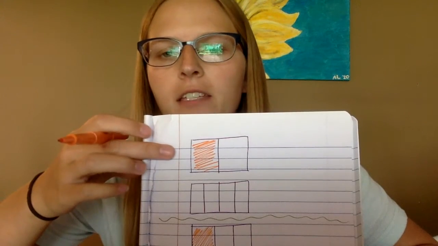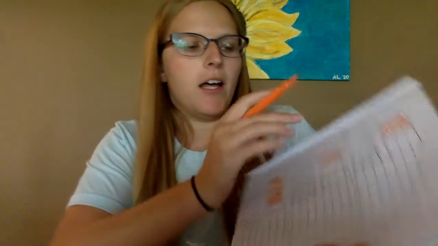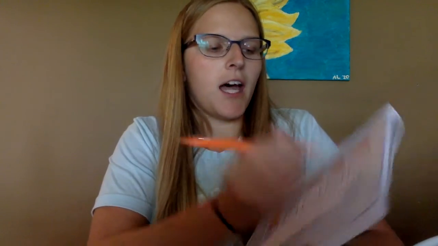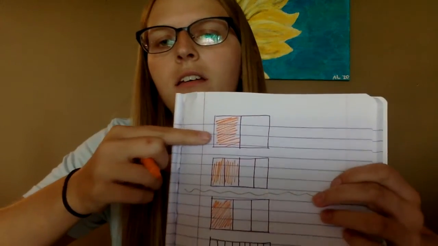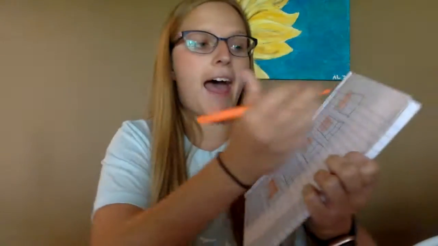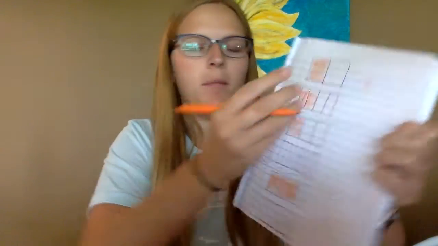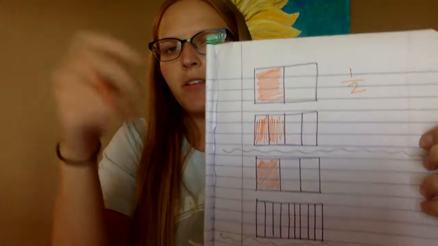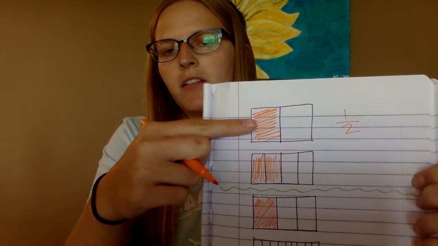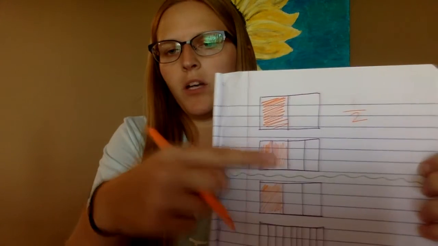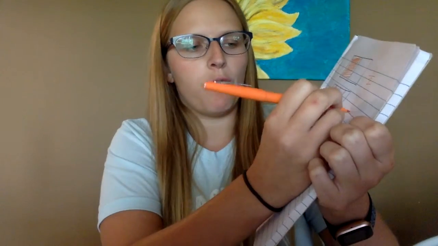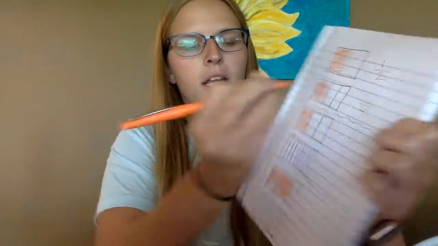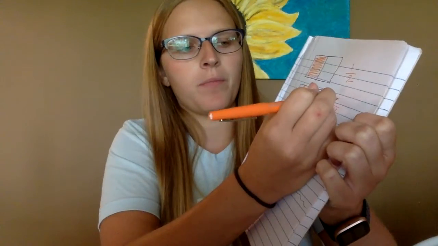So looking at this, I know that the top is split into two pieces, halves. So 2 is going to go at the bottom, and then there's only one colored, meaning 1/2 of this is shaded in. Now this one, 1, 2, 3, 4, so we're working with fourths as our denominator, and 2 are shaded in.